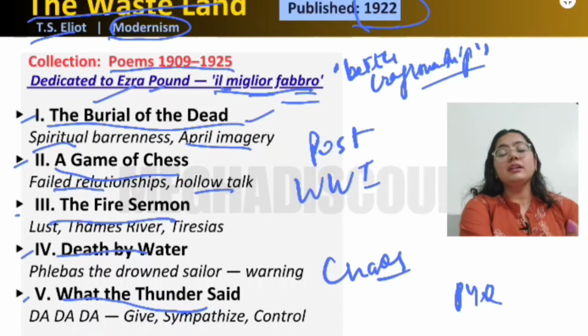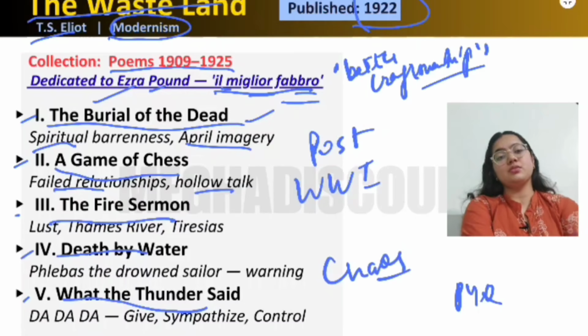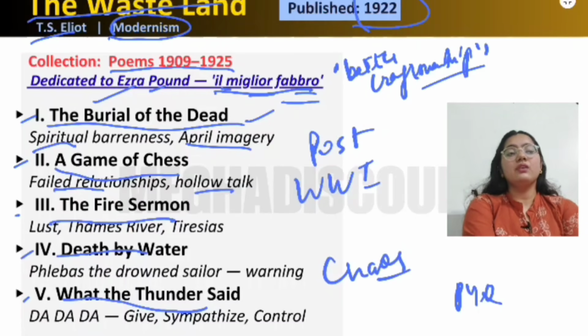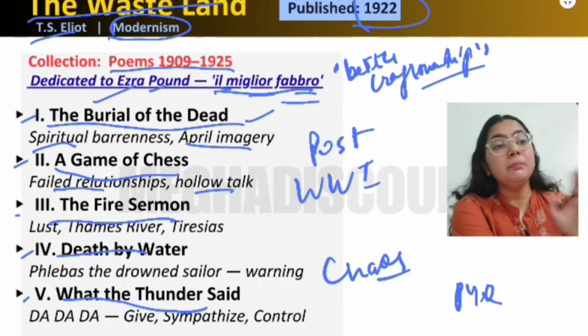Then we have what the thunder said. Give, sympathize, and control. Basically, what the thunder said here is the solution: in order to make this wasteland green again, or make it a good land again, we need to be spiritual. So he here uses the Hindu Upanishads. From here he gives da, which is datta, dayadhvam, and damyata. Datta means to give, right? The people should learn to give.